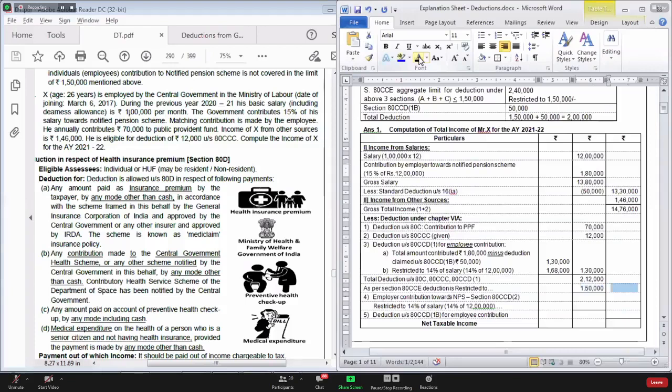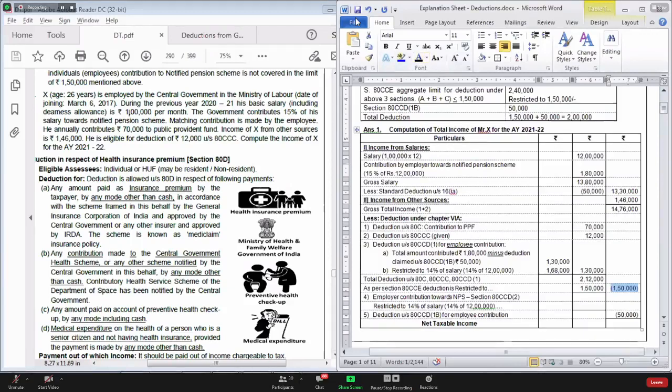Now, what will be the deduction under section 80CCD subsection 1B? 50,000 rupees. And what will be the deduction under section 80CCD subsection 2? Under 80CCD subsection 2, you can claim deduction for employer's contribution.